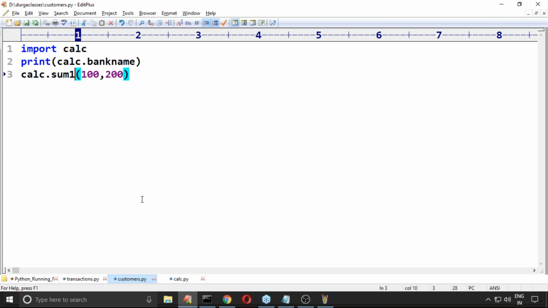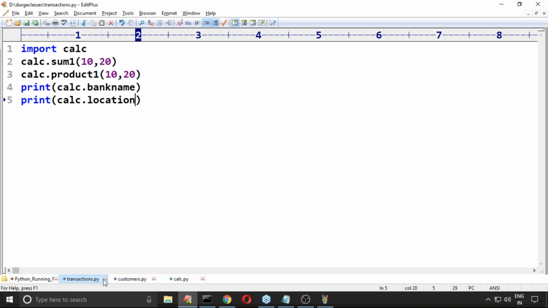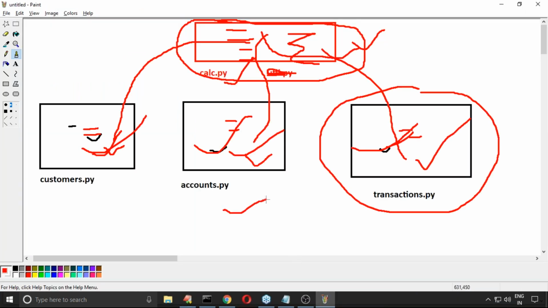Sir, now my requirement is this calc.py. How many times are we writing it? Only once. How many times can we use it? Any number of times: in transactions.py, in customers.py, even in some other files also. Happily we can use it. There is no problem at all.